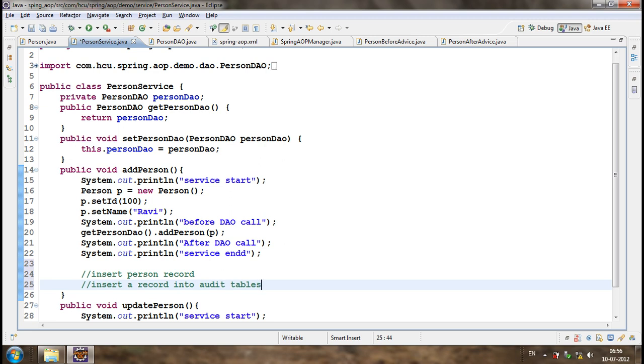What if the person record is successfully inserted, but there is an exception while inserting the audit record? Now, is it a correct thing? No. At any cost, the person should be inserted, and at the same time the audit also should be inserted. So these two executions should fall under a transaction.